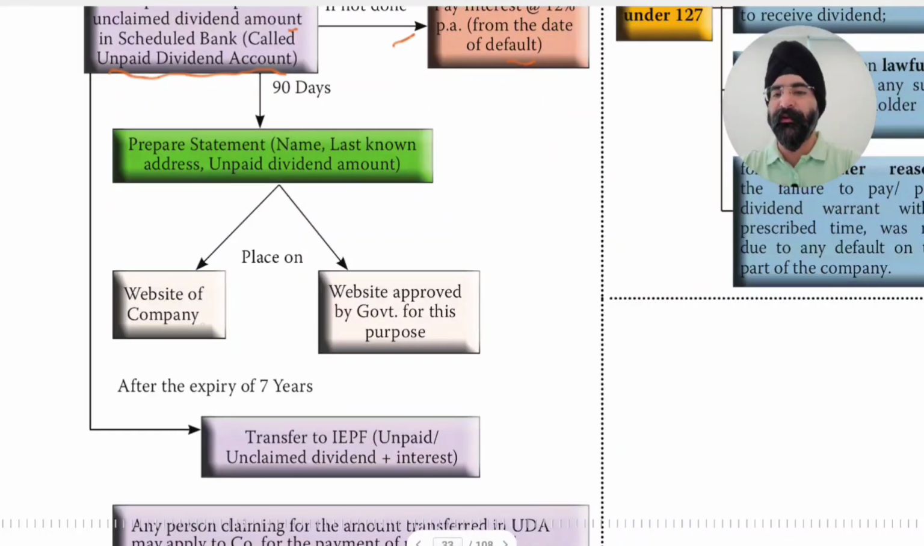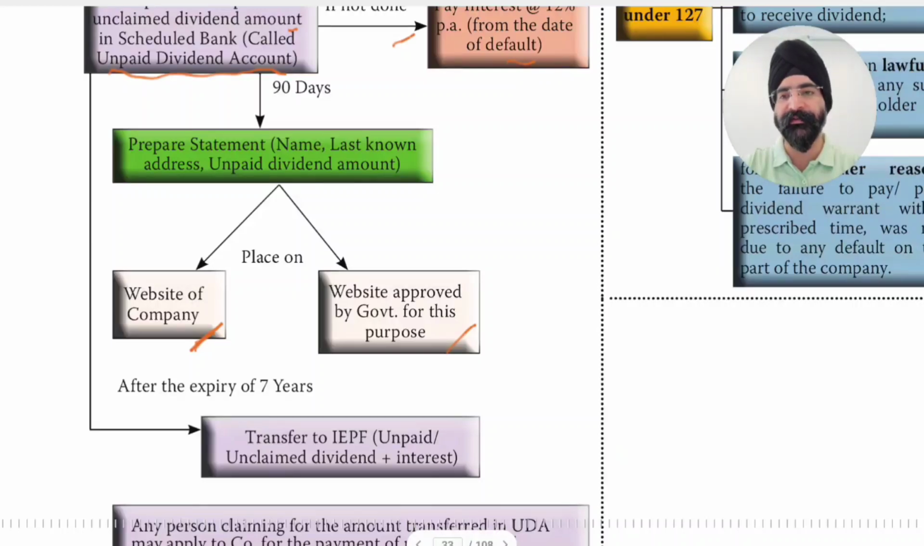Next, place on website. This statement containing the name of the unpaid shareholder and his last known address is placed on the website of the company, and on any website approved by the government for this purpose.